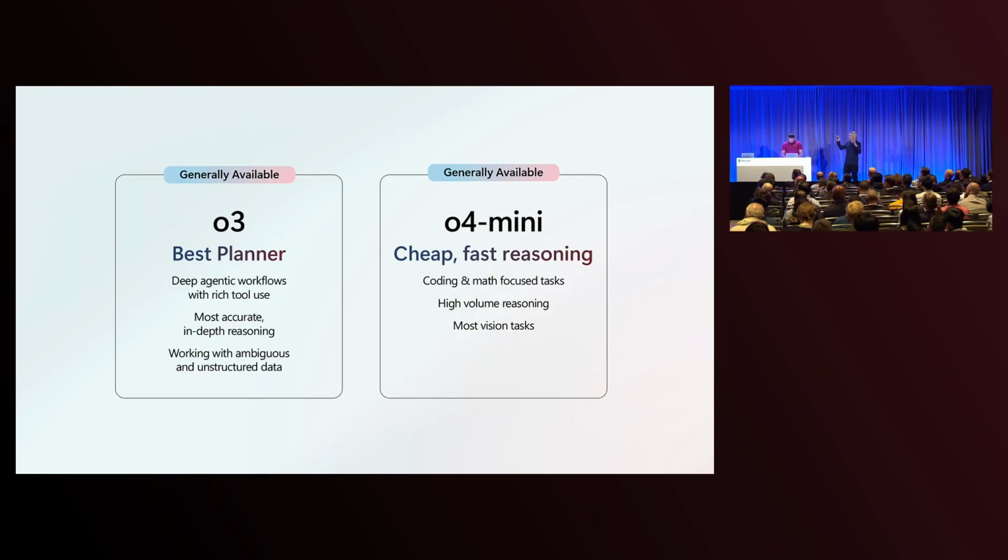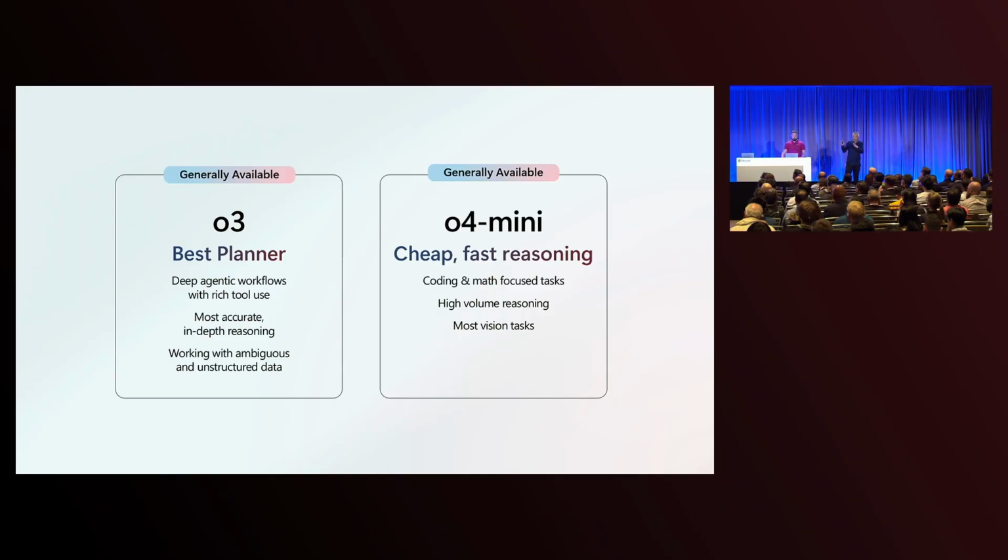For the reasoning models, there are two models, O3 and O4 Mini, that we talked about. Let's just talk a little bit about what the differences are. O3 is the one that Shinya's team used. It's the best planner. It's the best model when you want to take a hard problem and have a model really think through it hard with ambiguous, unstructured data, just like you saw in all those pharmaceutical documents. So it's the best, and it's also the best at coding and deep agentic workflows.